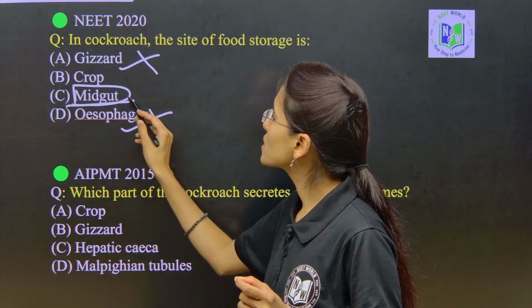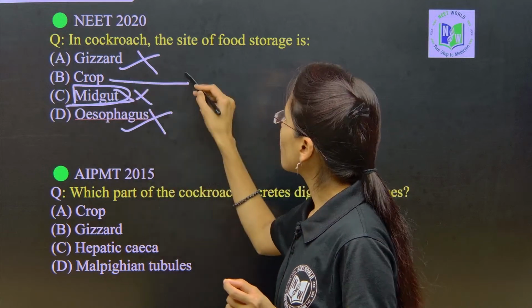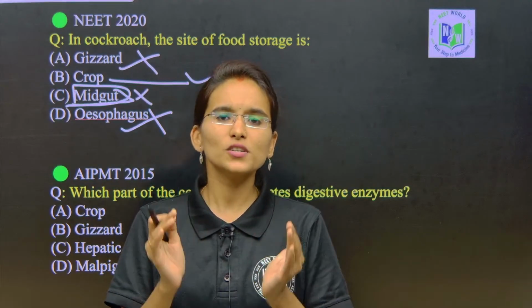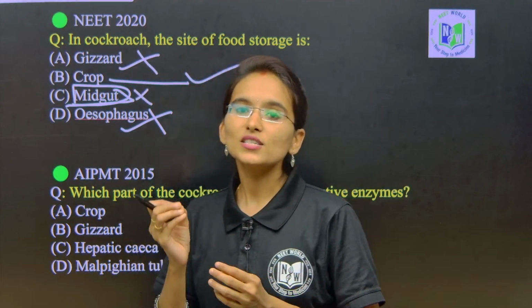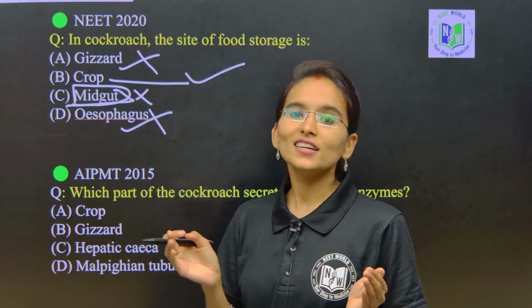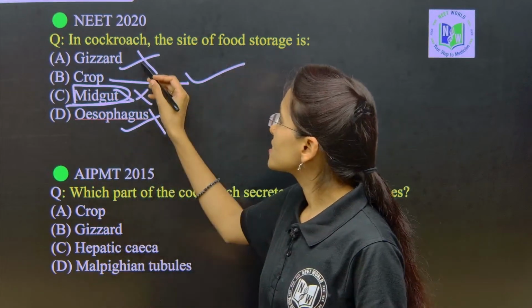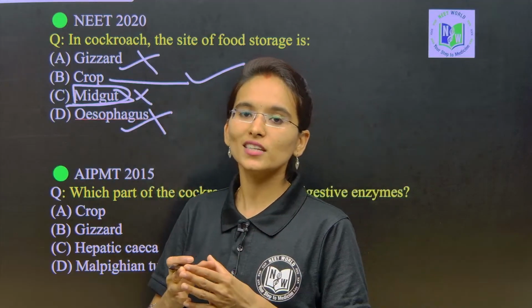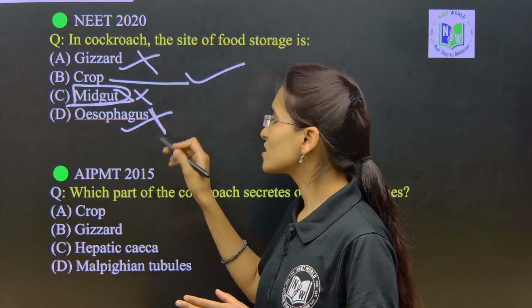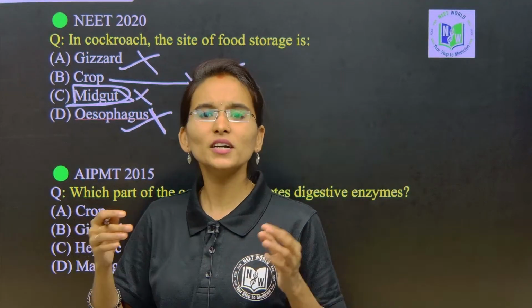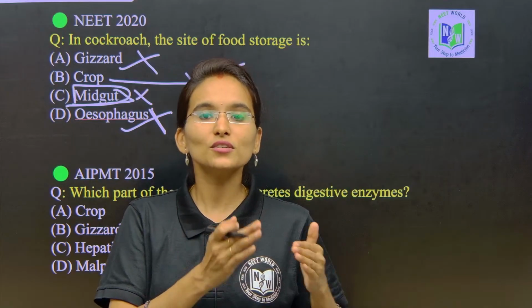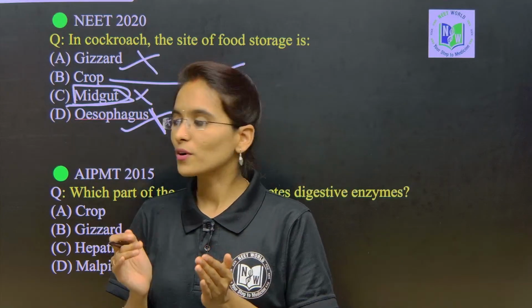The right option will be the crop, because the crop is a pear-shaped organ where it is going to store the food temporarily for some time. Whereas gizzard is involved in grinding, midgut is involved in secretion and absorption of the digested food, and esophagus just sends the food to the crop.